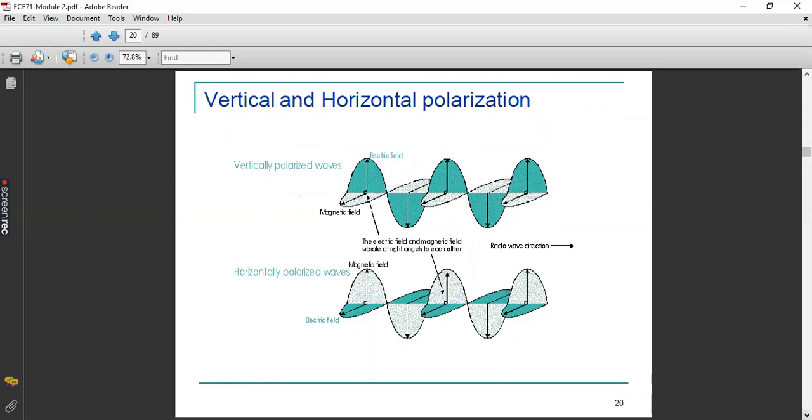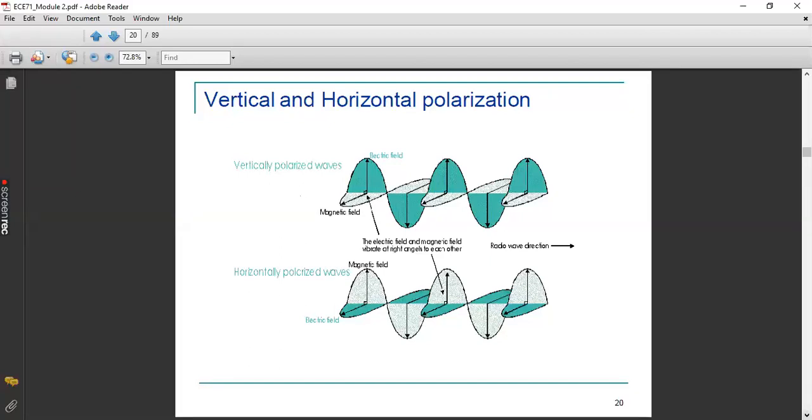See, from this figure, it is evident that both electric and magnetic field components are perpendicular to each other. Are you able to understand that? Both electric field and magnetic fields are perpendicular to each other. But a vertically polarized wave means that the direction of the electric field vector should be perpendicular to the direction of propagation.